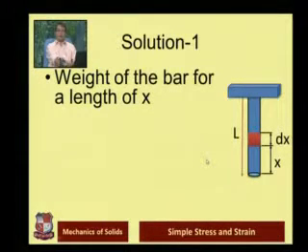Okay, so if you want to find out the weight of the bar, again this is a concept which you need to understand and which you learn in your school days, that as the height increases, the weight also changes. So weight of the bar for a length of x. So if we consider, because what we have done is, this is the strip which we have considered, and this is the part which is hanged below the strip dx.